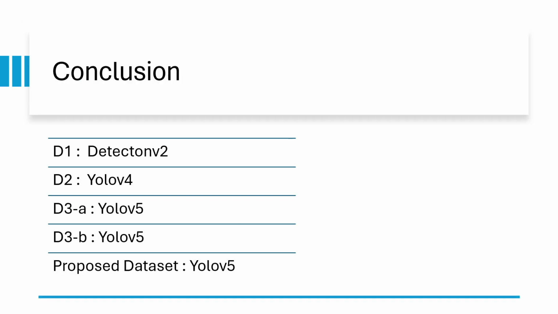To conclude this presentation, I would like to summarize the findings and point out the highest scoring algorithm for each dataset. For the first dataset, the highest score was achieved by Detectron v2, and for the second dataset, YOLO v4 performed better than the rest of the models. YOLO v5 showed better results not only in our proposed dataset but also in dataset 3, both A and B.